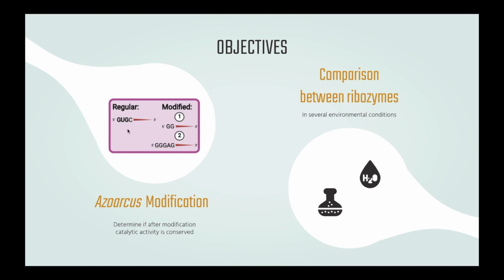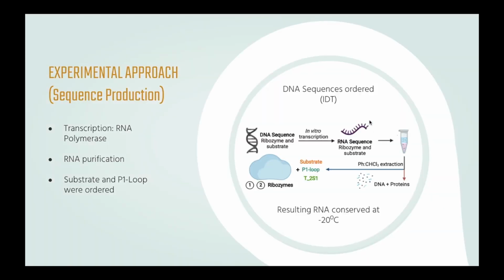Then, another objective is the optimization of the binding of the ribozyme with respect to the environmental conditions, such as buffers and metal concentrations. For this, DNA sequences of ribozymes and some substrates were ordered, and with in vitro transcription, extraction by the phenol-chloroform method, and column purification of the RNA sequences, the final sequences were obtained.